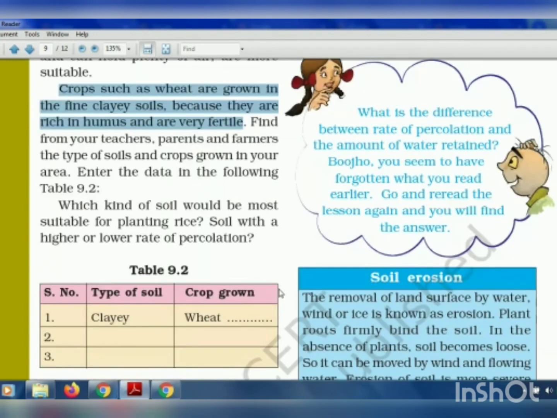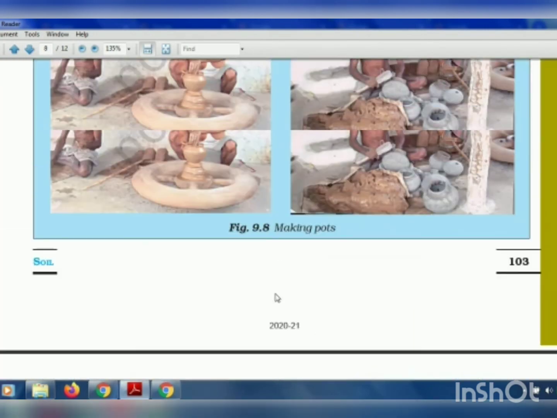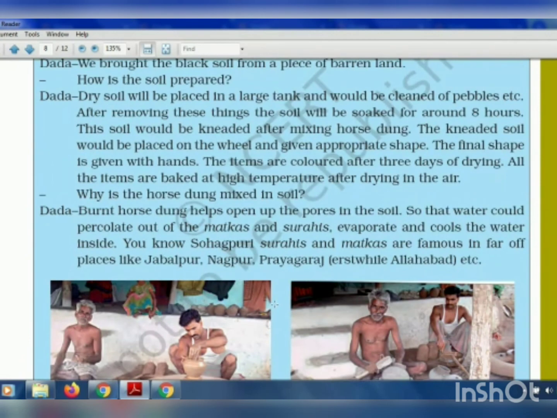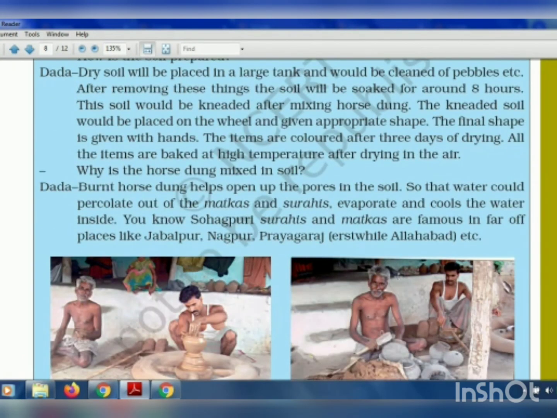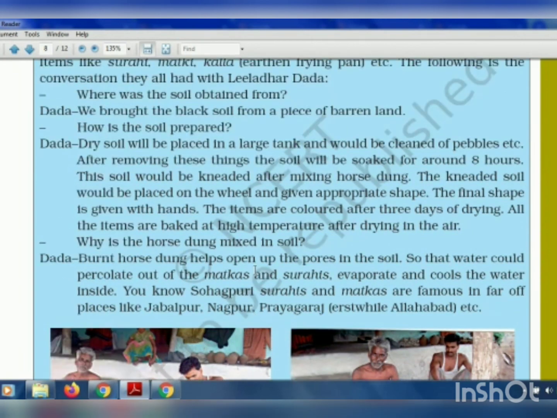Okay, so here we complete our chapter. So I'll just quickly go through this as this is important. When the potters make the pots, what they do is take the dry soil, which is placed in a large tank and cleaned of pebbles.